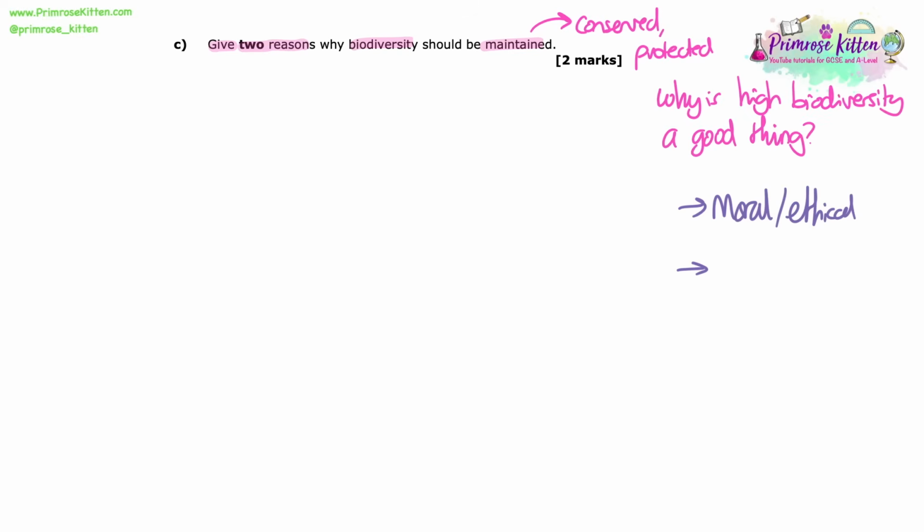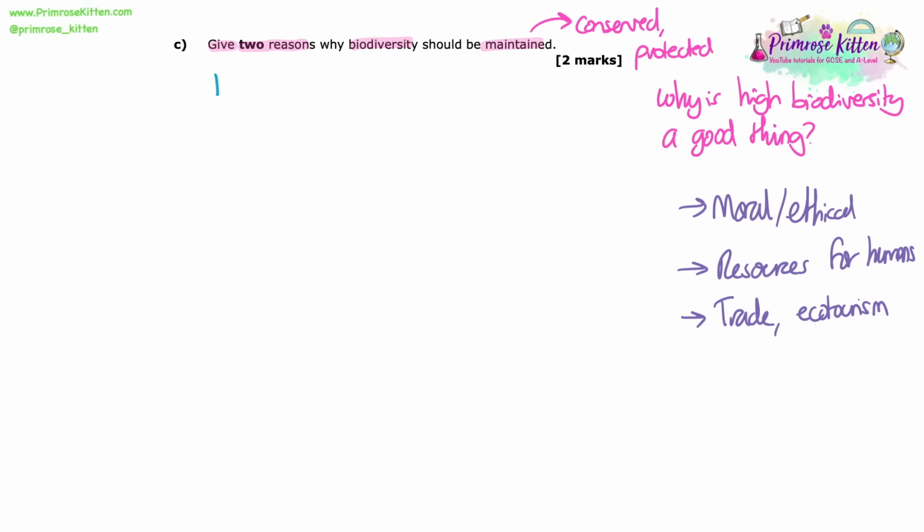So there's a few reasons we should maintain biodiversity. The first one mainly is the moral or ethical reason that we shouldn't just let species go extinct as a result of human activity. That's not okay. We need to safeguard those species for future generations. Those species in high biodiverse areas could provide resources for us, medicines for the future that we haven't yet discovered, other resources that we use plants and other organisms for, and also potentially we make money off of them through trade or ecotourism, so there's a financial incentive as well there.